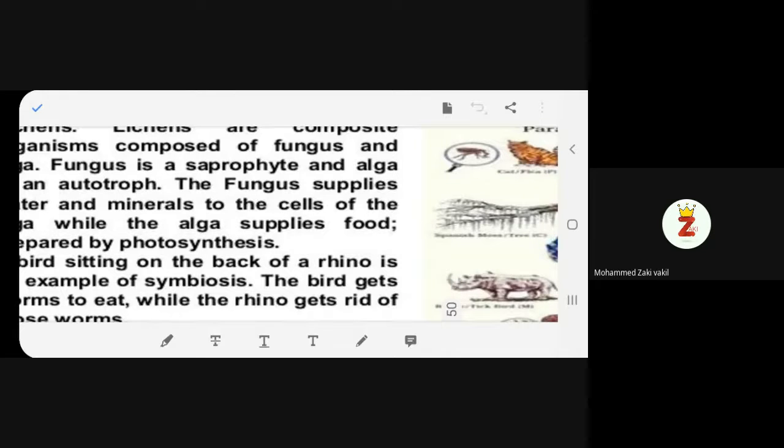Very good. What about lichens? Let's talk about lichens now. Yes, very well said, beta. Who is speaking? Ma'am, lichens are a composite of two organisms, fungus and algae.